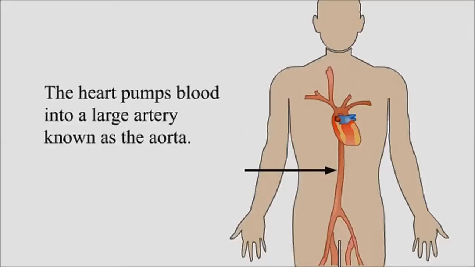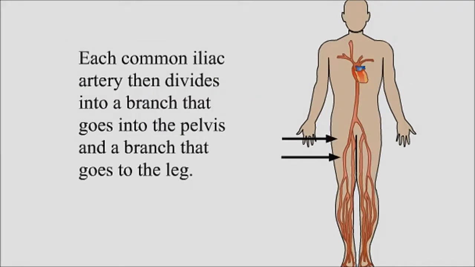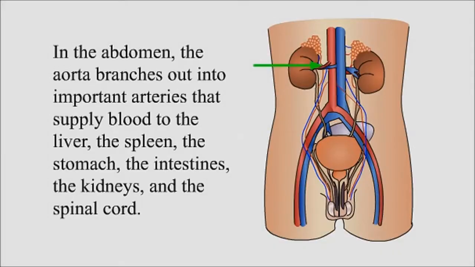Anatomy. The heart pumps blood into a large artery known as the aorta. The aorta branches into two main arteries called common iliac arteries in the abdomen. Each common iliac artery then divides into a branch that goes into the pelvis and a branch that goes to the leg. In the abdomen, the aorta branches out into important arteries that supply blood to the liver, the spleen, the stomach, the intestines, the kidneys, and the spinal cord.